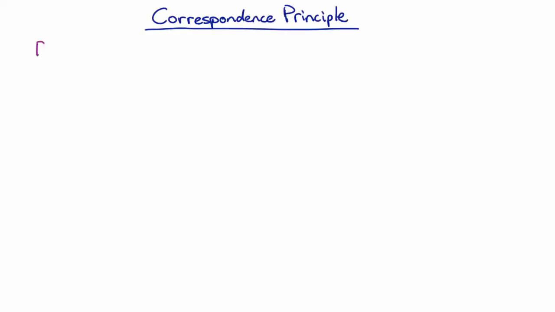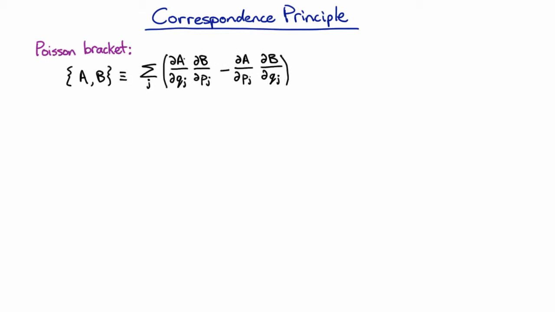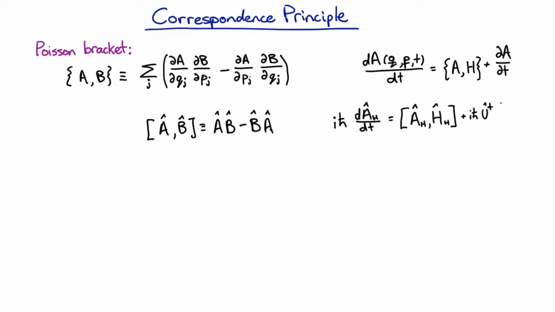You might recall the Poisson bracket from classical mechanics, which is defined for two functions a and b over the variables in our phase space. And the time derivative of these functions can be given by the Poisson bracket of the function with the Hamiltonian. Note the strong relationship to the Heisenberg equation, which is defined for operators a and b, and the time evolution of an operator is given by the commutator of a and the Hamiltonian.